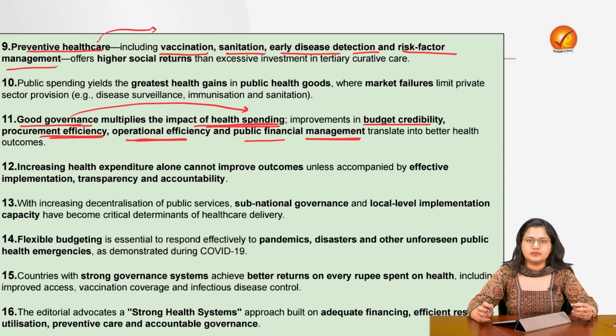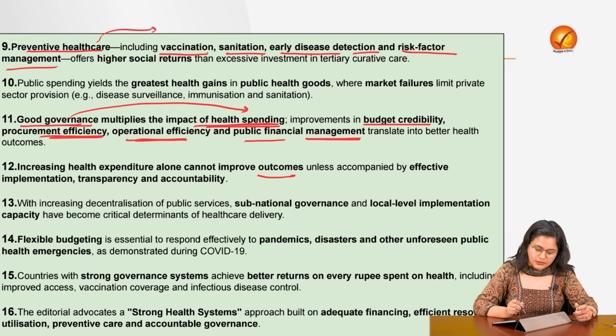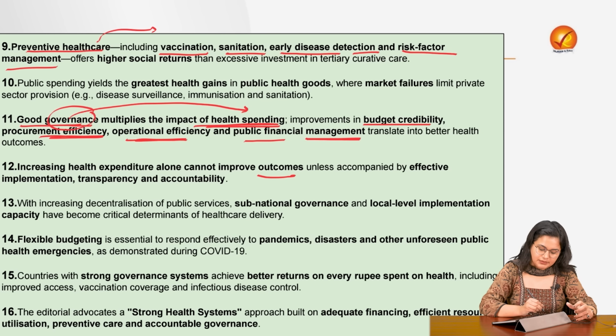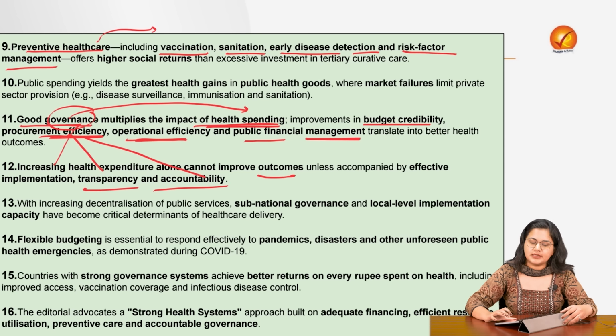Because the red tapeism, the delaying decisions, the delays in procurements, that is something we are going to reduce, and we are going to improve the efficiency of the same amount that we are allocating. Now, increasing the health expenditure alone cannot improve outcomes, because we also have to work upon this governance aspect. We have to increase the transparency and accountability of the systems that we have put in place in the healthcare department.